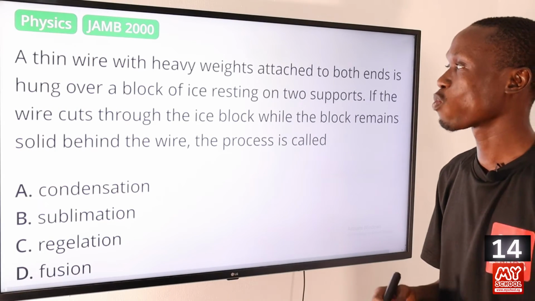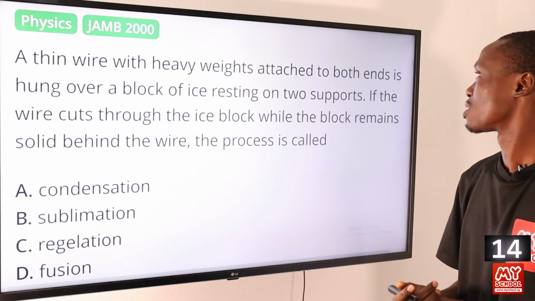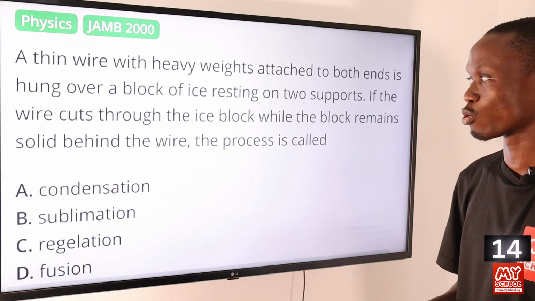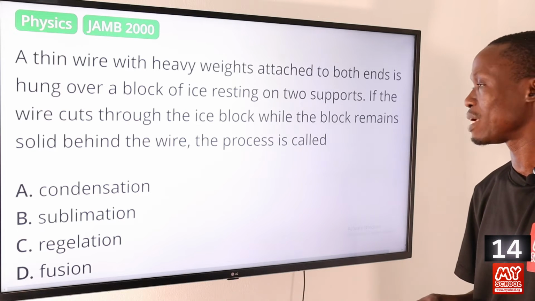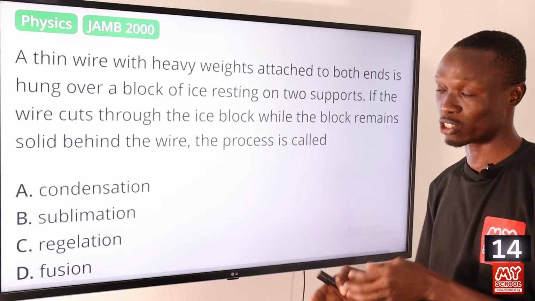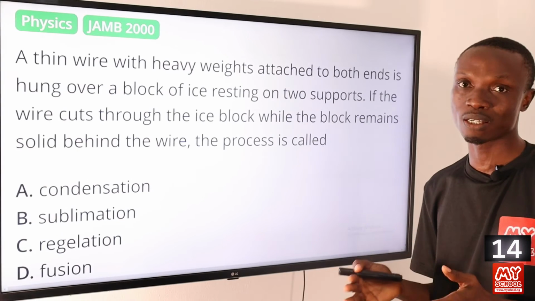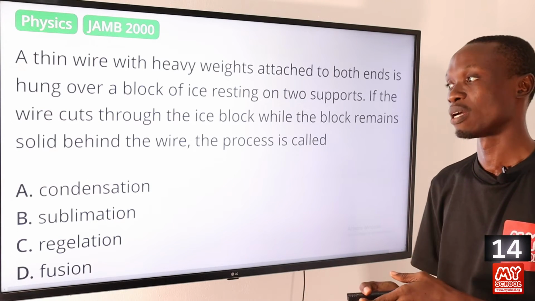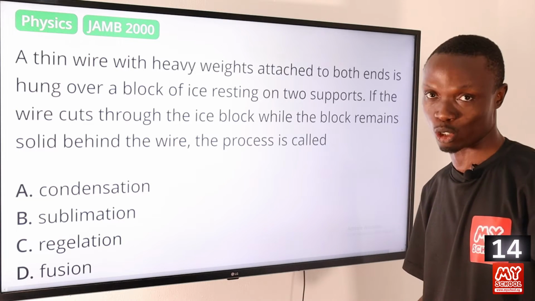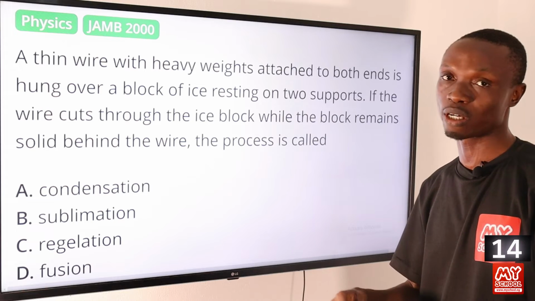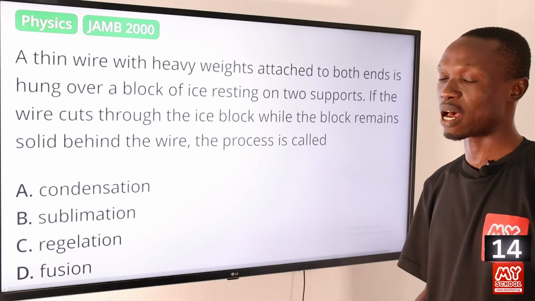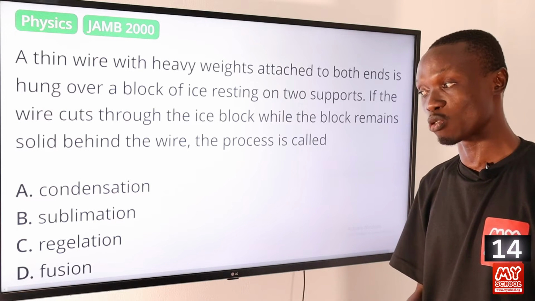Question 14. A thin wire with heavy weights attached to both ends is hung over a block of ice resting on two supports. If the wire cuts through the ice block while the block remains solid behind the wire, the process is called dash. A, condensation. Condensation is just the process of converting vapor into water, the process whereby vapor turns into water. While B, we have sublimation. Sublimation is the process whereby a solid changes to the gaseous state directly without having to pass through the intermediate liquid phase.